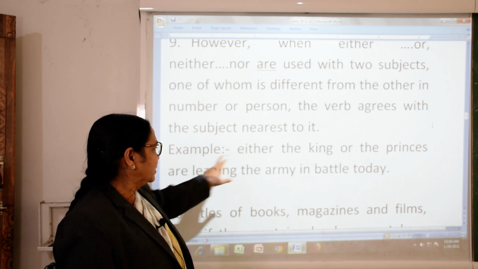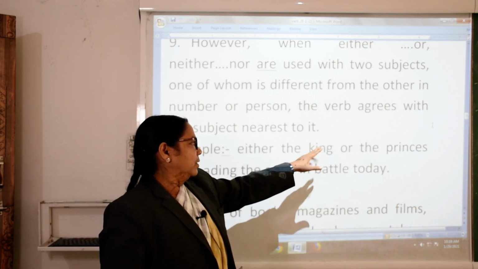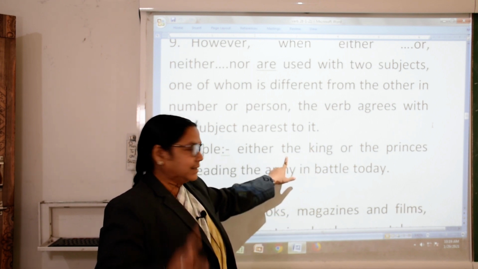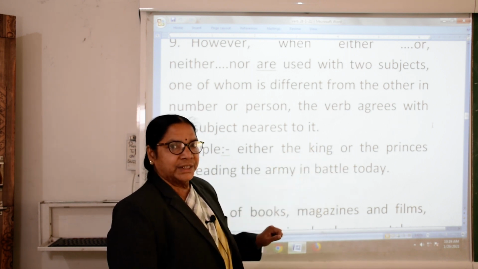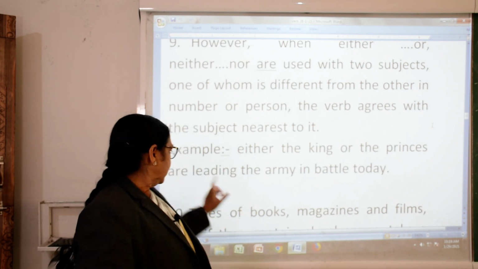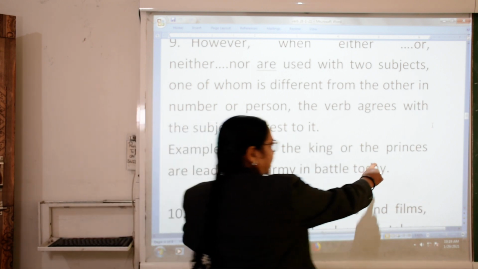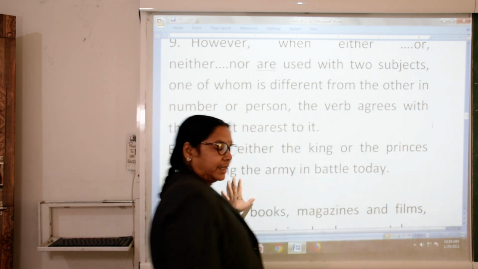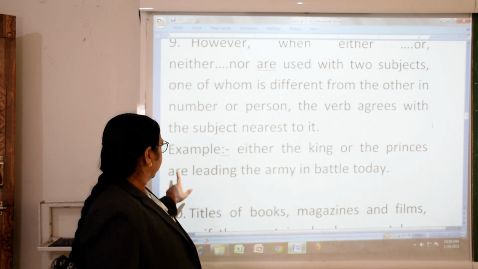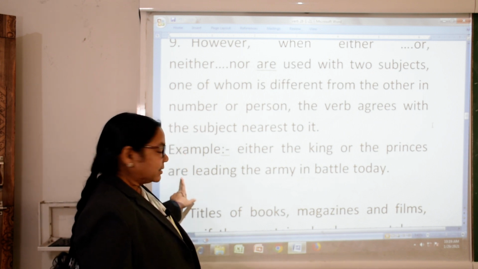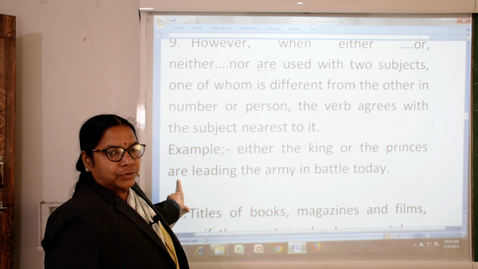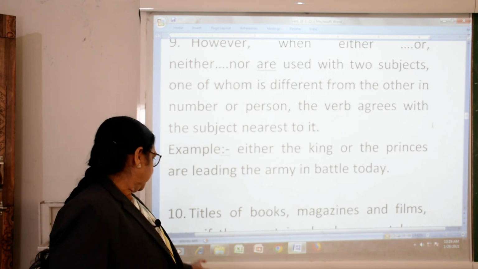We are not using either the king or, see, two subjects are there, the king and the prince. So we have to take the nearest, the closest. Here s is there, so we are using the nearest subject's verb, for that are is used.